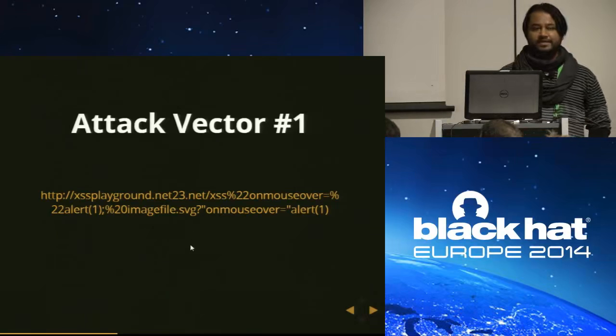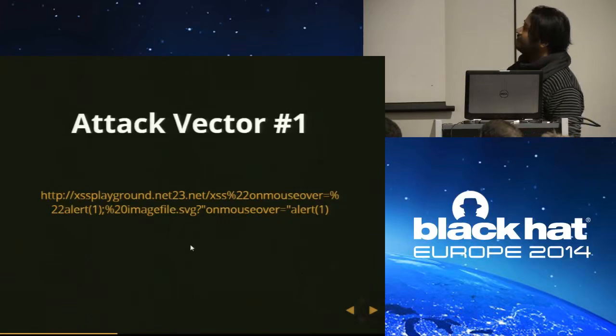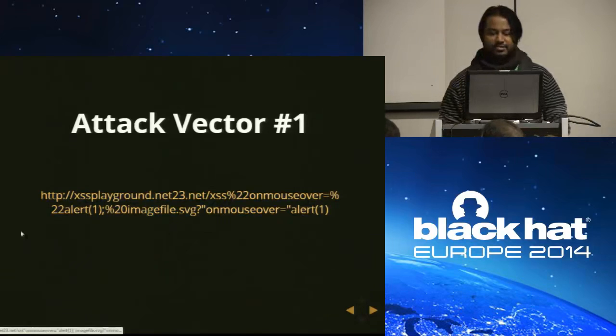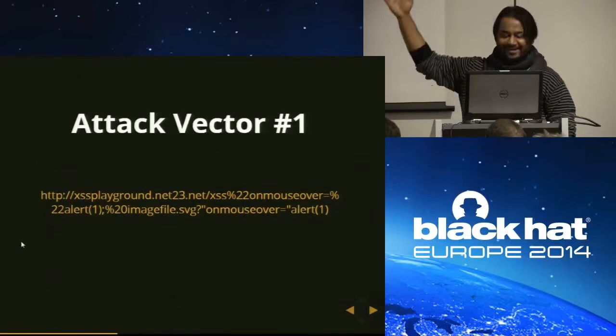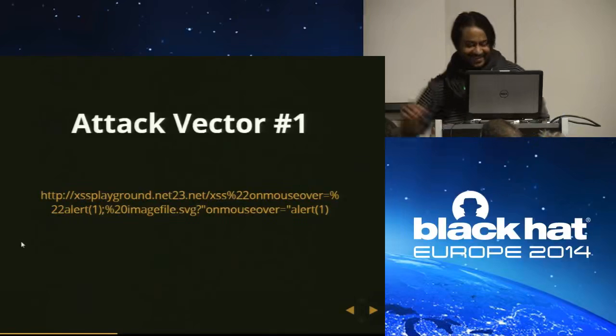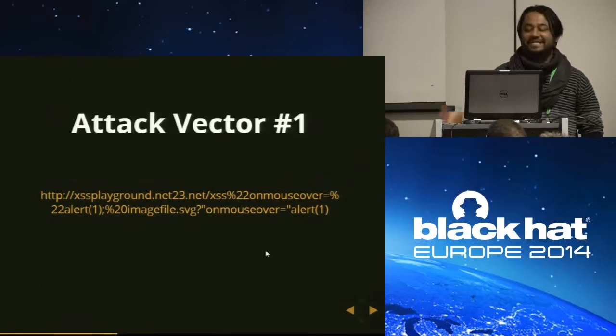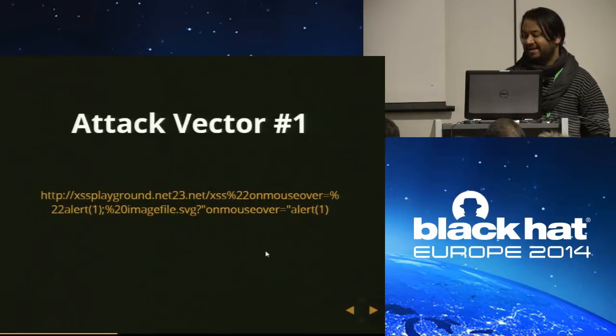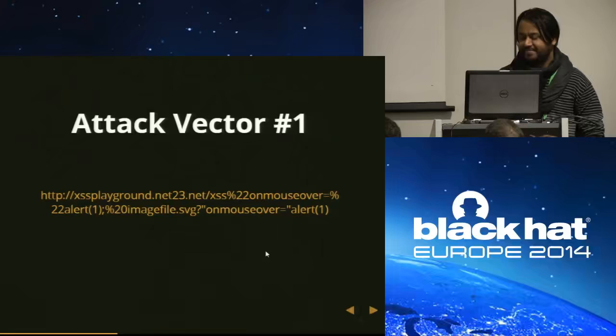Would anyone like to tell us anything interesting in this URL you found? XSS Playground is actually, I have no money, so it's a free domain. So I call it XSS Playground. But the interesting thing, by looking at this URL, you found